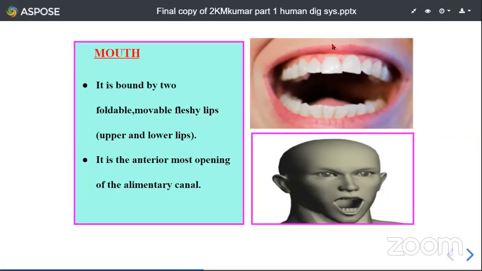So these are the lips with which our mouth is bound. The main function of the mouth is just to receive the food, that is ingestion. It receives the food, and that food later enters into another small chamber, that is the buccal cavity. So the mouth is the anterior-most opening of the alimentary canal, or we can also say that the mouth is the first part of the alimentary canal with which we usually take the food.